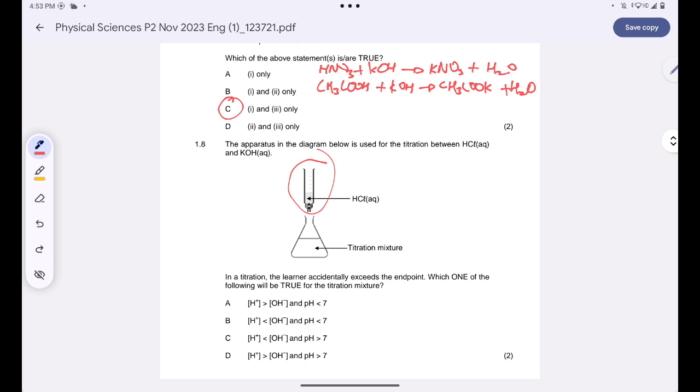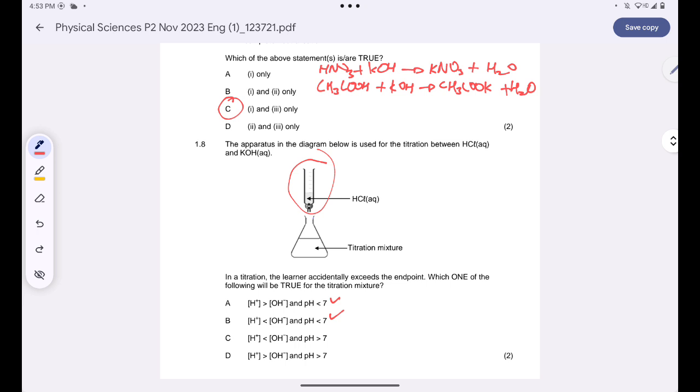So since we have too much acid, number 1, that means we will have hydronium ions in excess and our solution will be acidic. Since our solution will be acidic, firstly, I know that my pH will be less than 7. So I'm looking at these two answers. That's number 1.